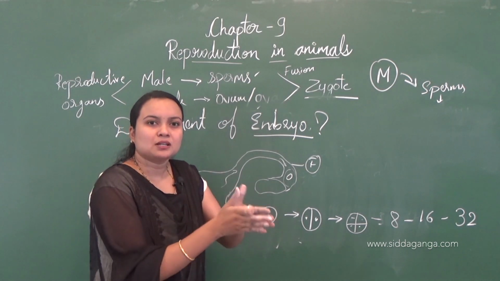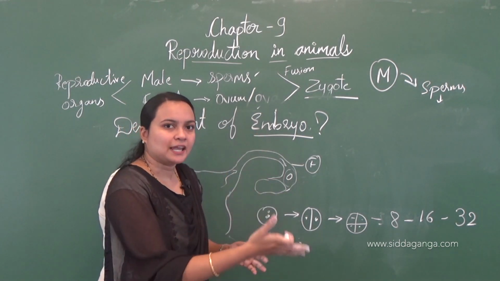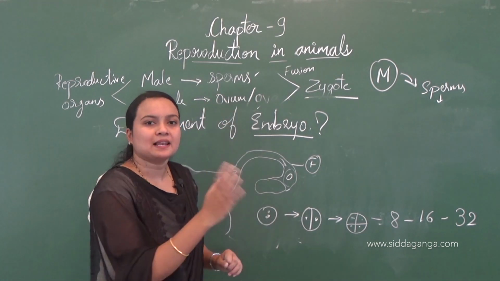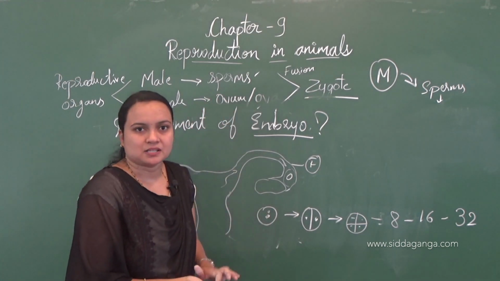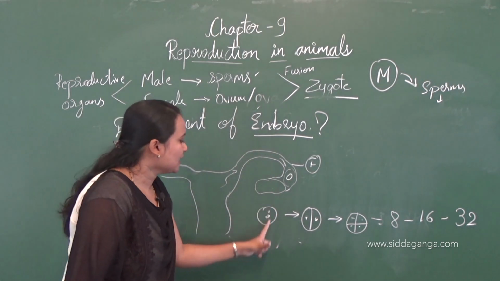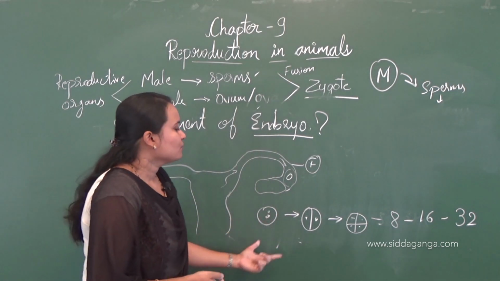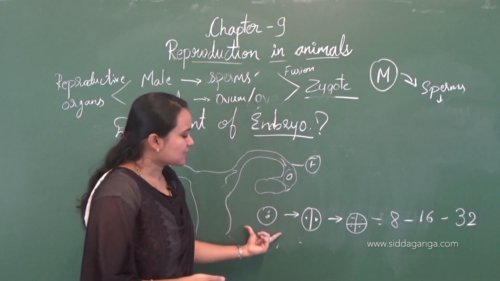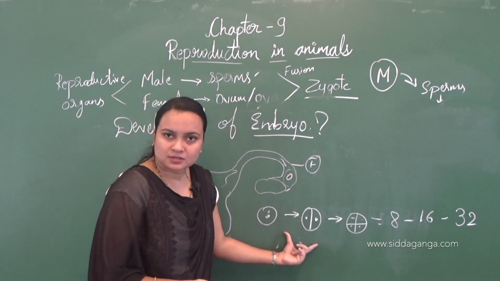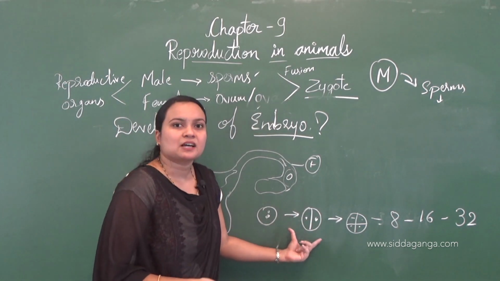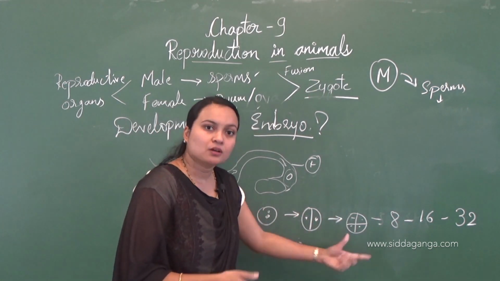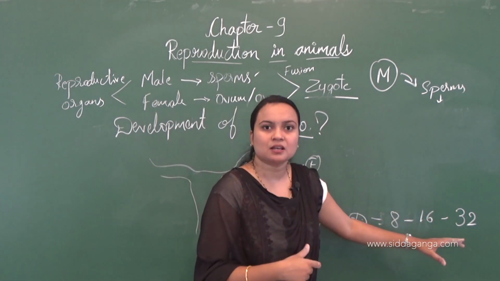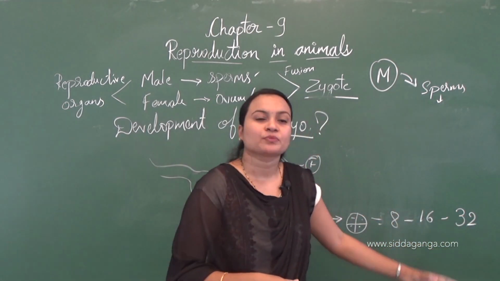Cell division is the process where the cell divides, or else cell fission takes place, that is breakdown of cell, which leads to the formation of new cells. So here the zygote will undergo cell division and two cells are formed. From the two cells, 4, from the 4 again 8 cells to 16, and then 16 into 32.